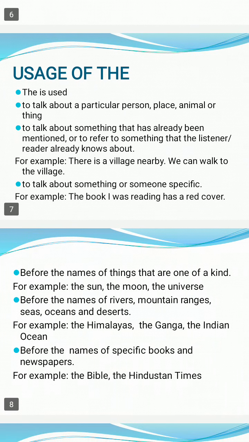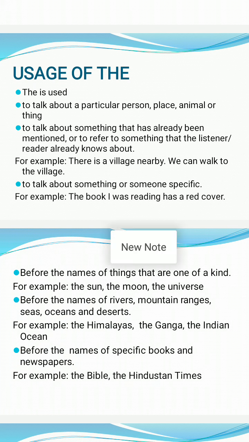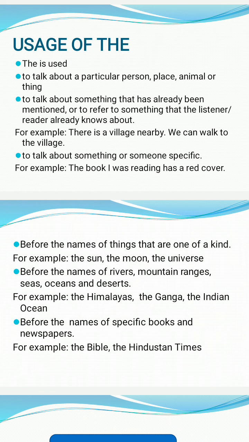The is used to talk about a particular person, place, animal, or thing. Particular means when the name of one person is given, one particular person. Whenever we need to talk about that particular person or place, for example our school, we can use the here. So the is used for a particular person, animal, place, or thing.